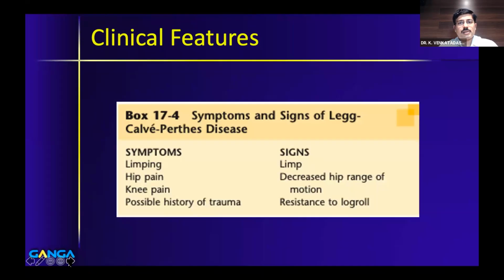Let's move to the clinical features. We all know that pain and limp are the most common complaints which the child presents with in Perthes disease. So painless limp is the common presentation, and sometimes, rarely, the child can present with knee pain. And it is not uncommon in our setup to see that the patients or the parents always say that there is a history of trauma and then the child developed pain. And if you look at the signs, usually limp will be there. They can have decreased range of motion, particularly in early stages when they present with synovitis; there could be a lot of muscle spasm and decreased range of motion, and they'll have resistance to log roll also.